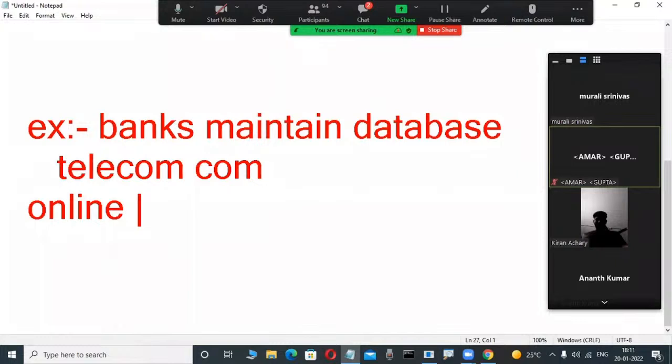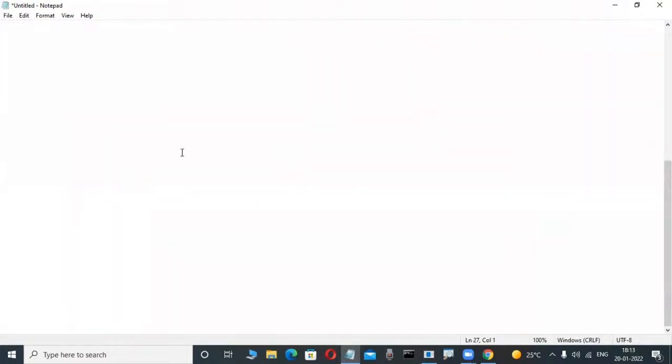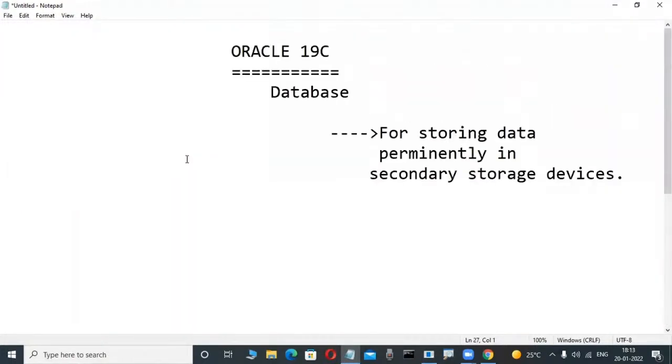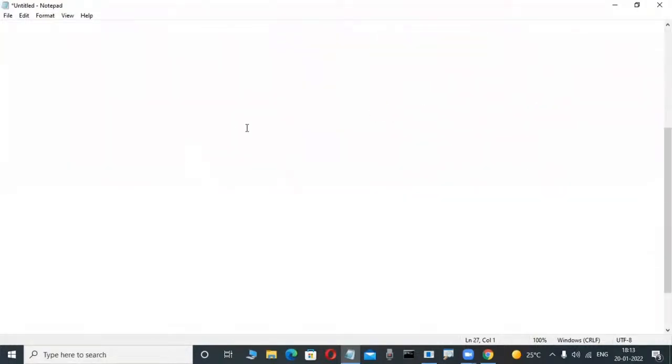In a phone number we are typing only, then it automatically generates an OTP, and then you are sending that OTP. How? Database application. That's why there are so many different reservations and all these things. So many applications worldwide, in real-time, maintain databases. Okay, fine. Concentrate here. Very important.